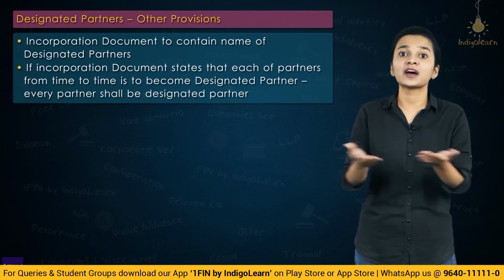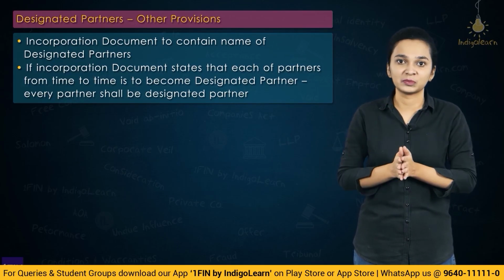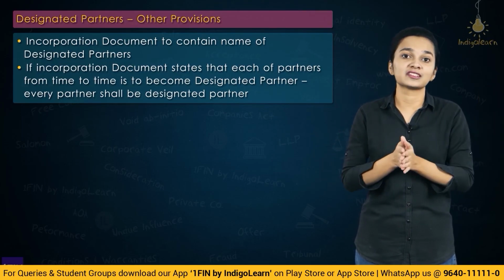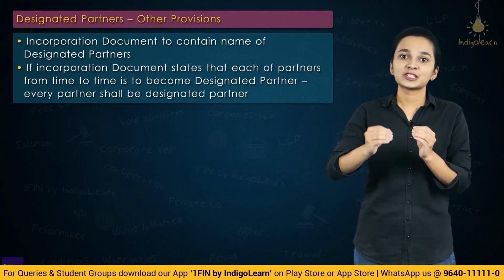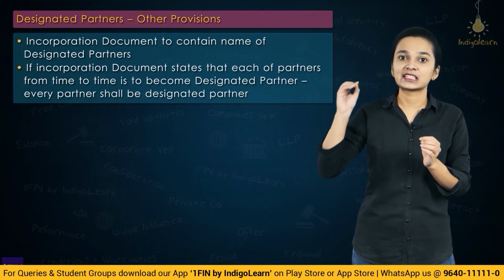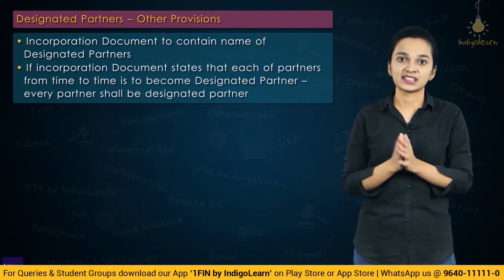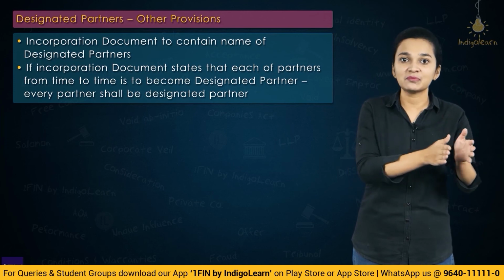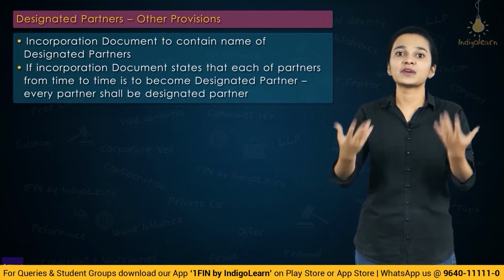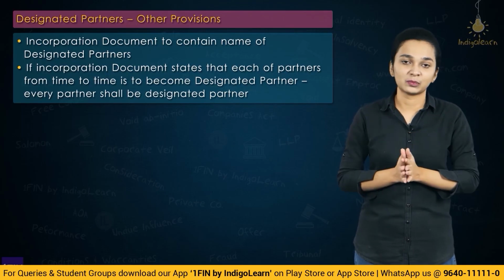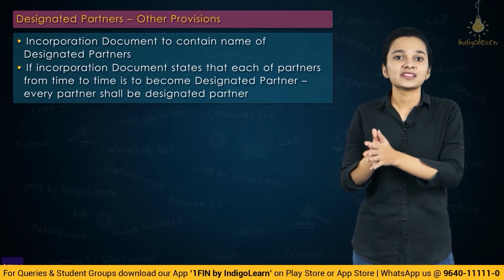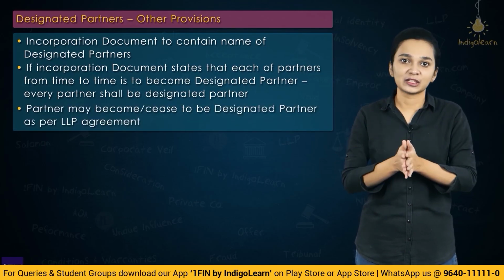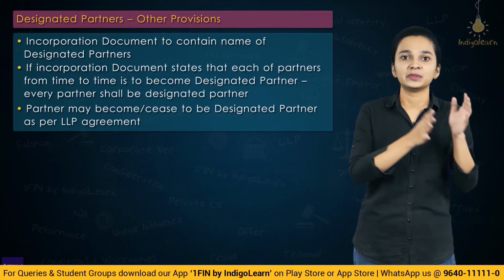So in that situation, every partner will be a designated partner in the LLP. The minimum limit is 2. There is no maximum limit to designated partners, right? If the incorporation document specifically states the names of designated partners, then they shall act as designated partners. If the incorporation document states that every partner shall from time to time become a designated partner, then every partner will be referred to as a designated partner, and a partner may cease to be a designated partner or may become a designated partner in accordance with the LLP agreement.